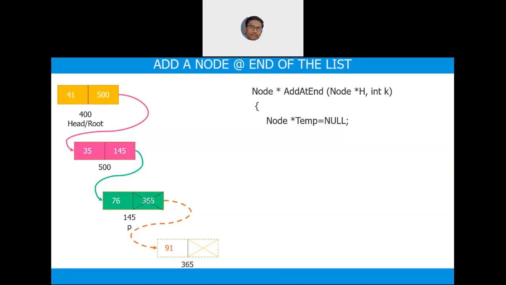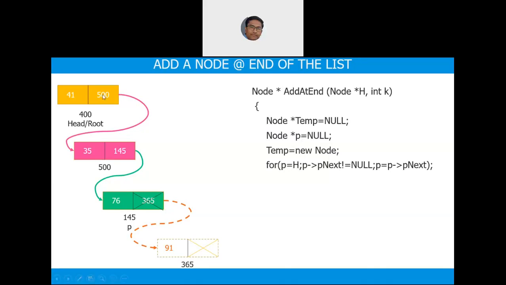Okay. Create a temp node, which is node star temp is equal to null. You take a p node, because if you don't take p, you will be corrupting head. Now you tell that temp is equal to new node type. Now this is nothing but your while loop, which we have done in the last class. So you run a for loop with the p pointing to h.